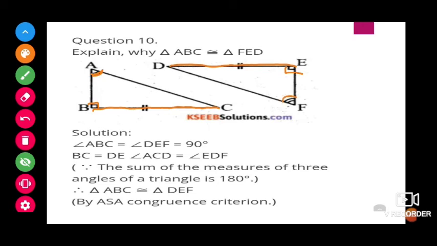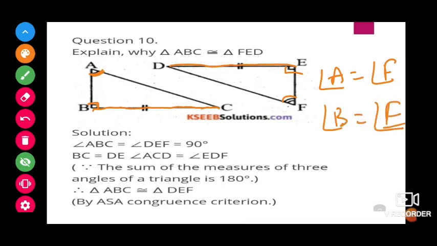The first one, angle A is equal to angle F, and angle B is equal to angle E, and followed by these two angles, the following side is also equal, that is side BC is equal to side ED.